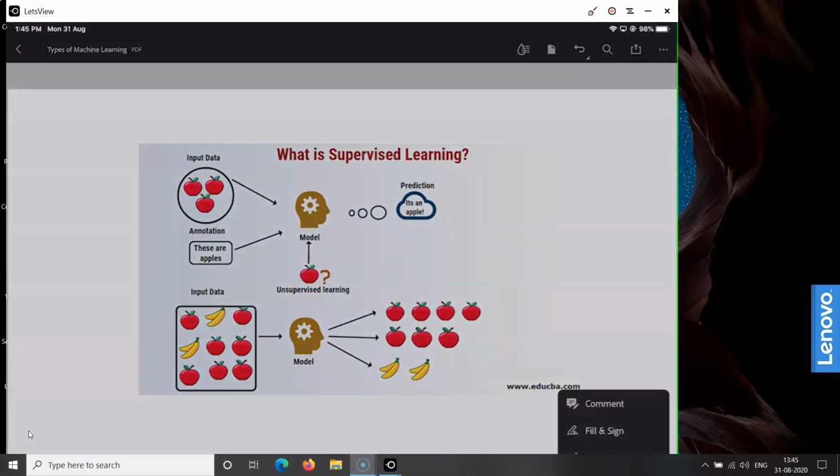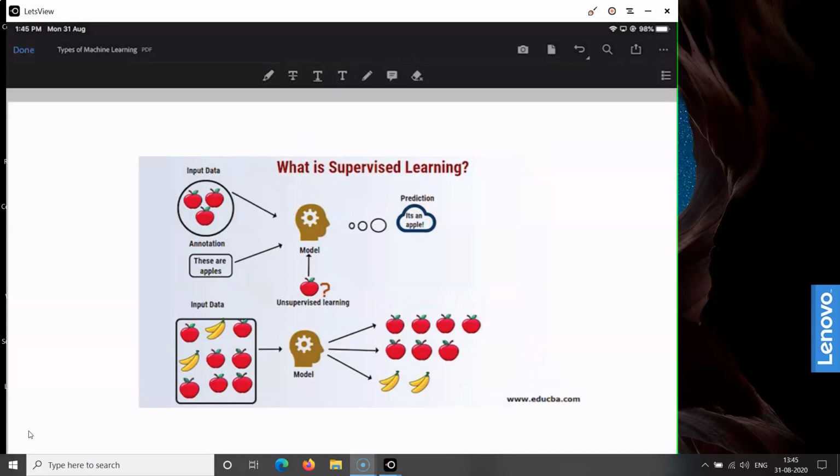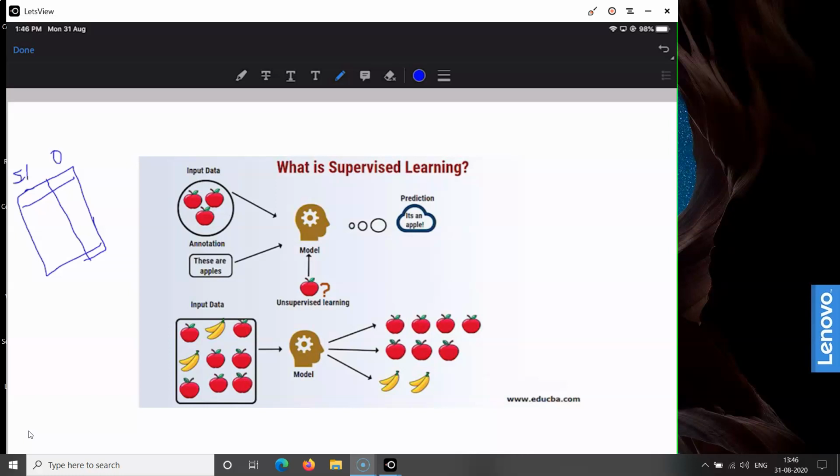Here let us discuss the difference between the supervised machine learning algorithm and the unsupervised machine learning algorithm. In the case of the supervised machine learning algorithm, a training data set is present, and in this training data set two different things are present. We call them the input variable and the output variable, or the independent variable and the dependent variable, or features and labels.